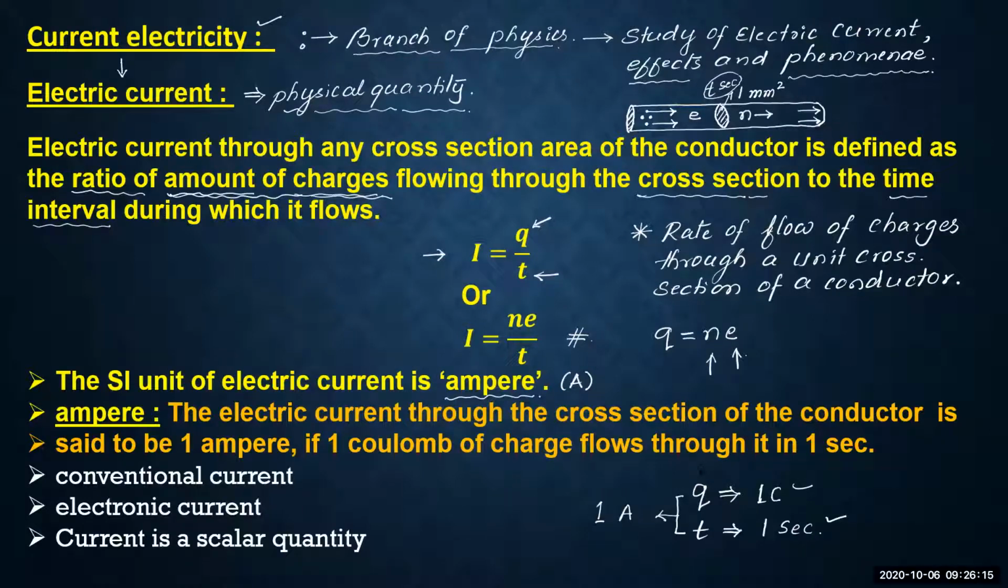Very simple. Just remember charge as 1 coulomb, time as 1 second, then the current will be 1 ampere. This is the trick we have.